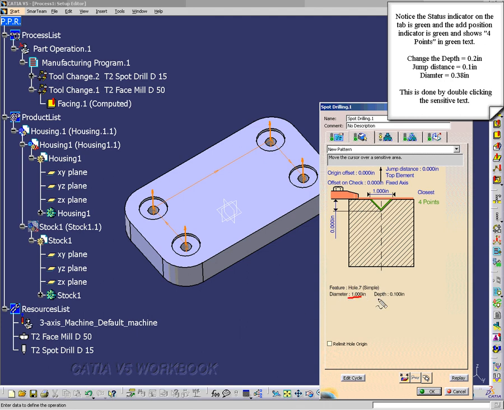We have a diameter and a depth and some other areas, but notice that we have a red sensitive area that's not red anymore. It's green. It's a green sensitive area now. So I want to change my depth to be 0.2 inches.